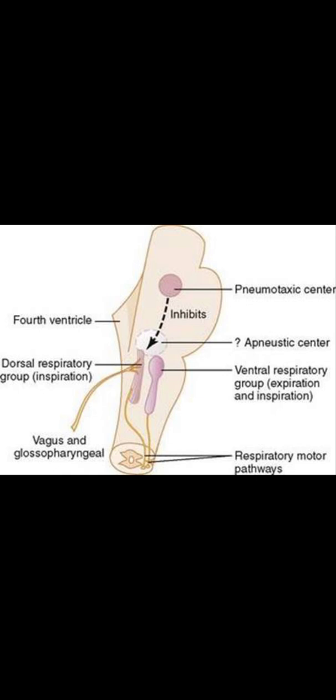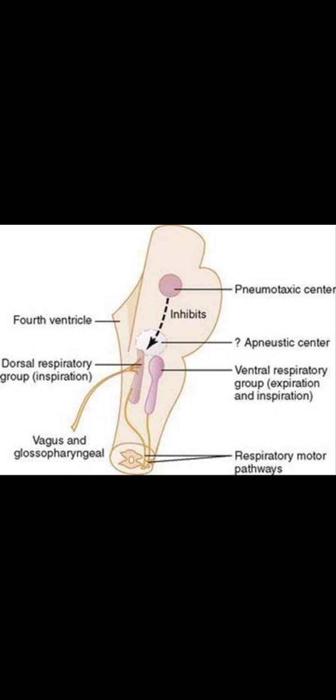Medullary centers. First one is the dorsal respiratory group of neurons. They have intrinsic ability to generate their own impulse without any stimuli. The basic rhythm of respiration is generated in this group of respiratory neurons, and it causes respiration.